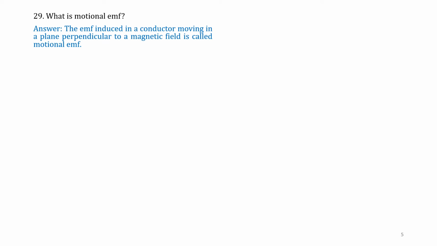Question number 29. What is motional EMF? Answer. The EMF induced in a conductor moving in a plane perpendicular to a magnetic field is called motional EMF. That is, the conductor is moving in a plane perpendicular to the magnetic field. That is called motional EMF.